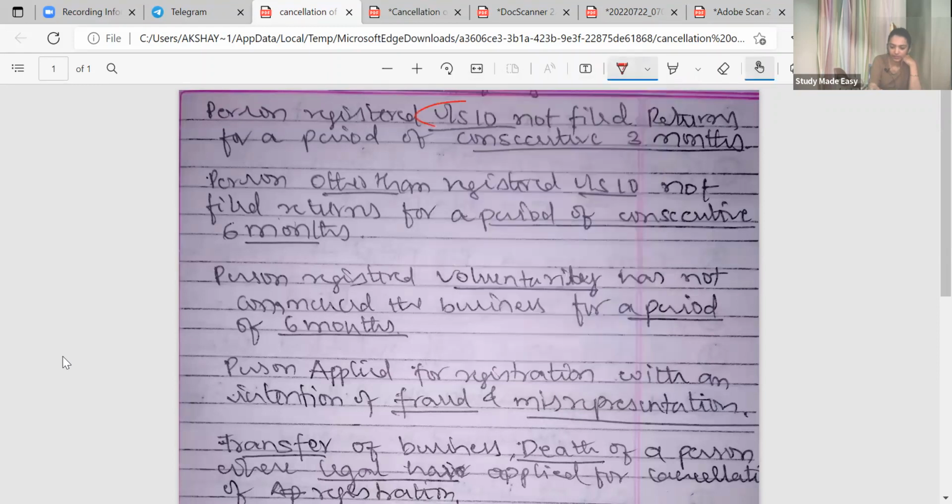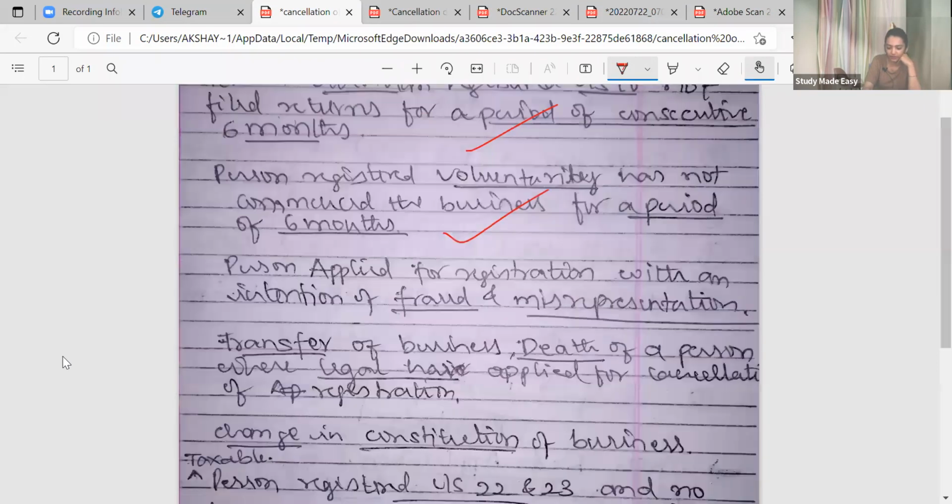Person registered under Section 10 not filed the return for 3 consecutive months, other than registered person for 6 months. Person registered voluntarily has not commenced the business for a period of 6 months. Person applied for registration with an intention not... He has obtained registration by fraud, misrepresentation of fact.